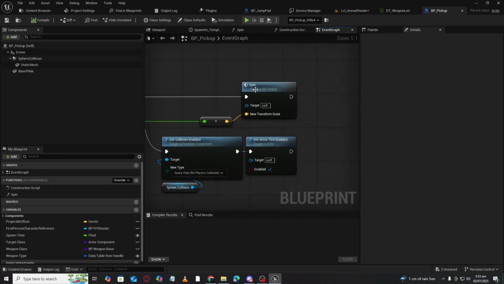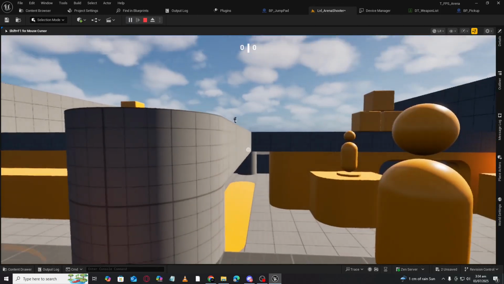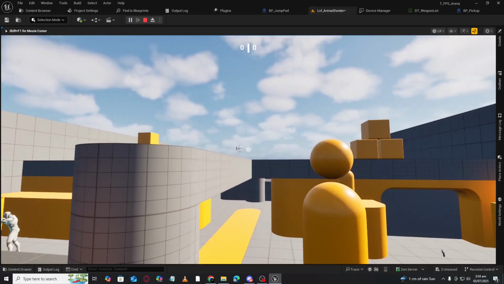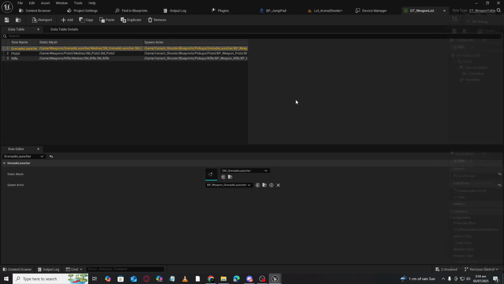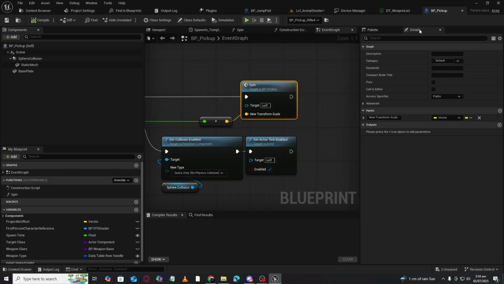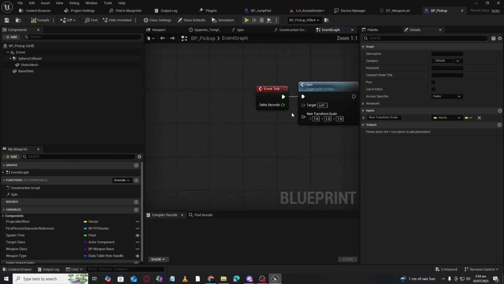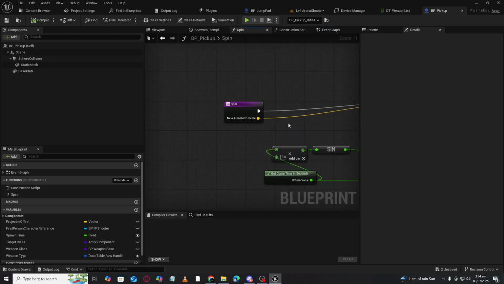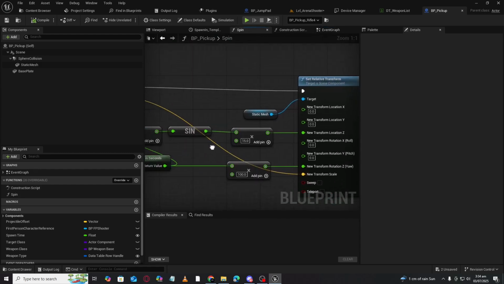And there is a spin. This is a spin you can see. So right now on the weapon, you can see it is spinning and going up and down. It is because of that logic here. This one, right? This spin logic. Because of the sine, it's going up and down and we are rotating it.